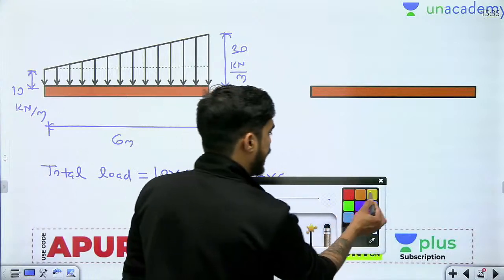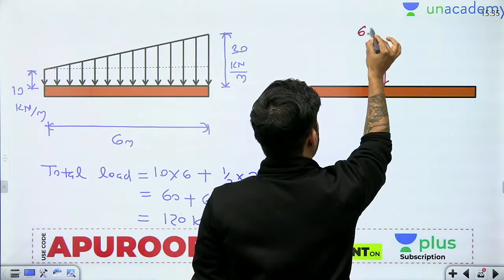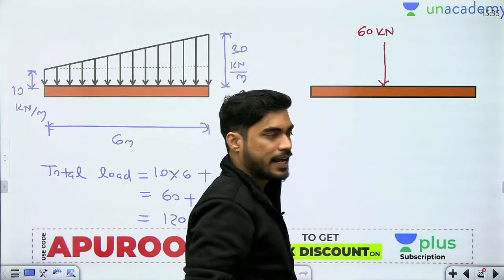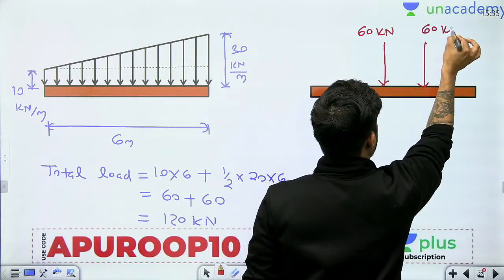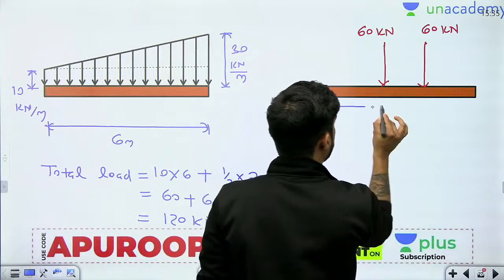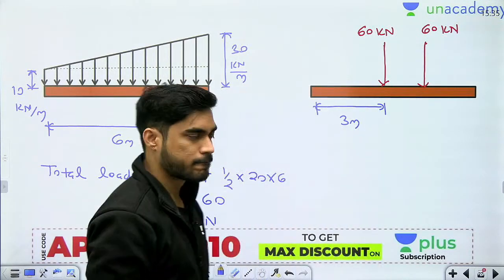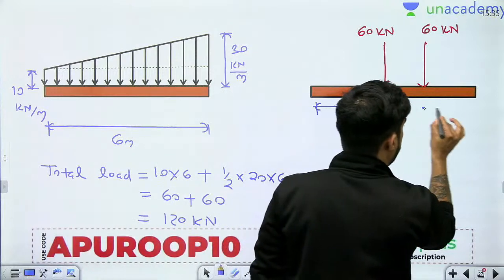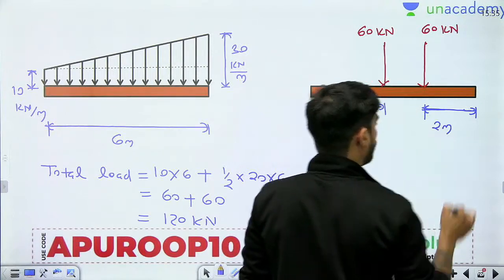So the 60 kilonewton for the rectangle will act at the center, and the 60 kilonewton of the triangle will be acting somewhere here. If you see, this distance will be 3 meter and this distance will be L by 3, which means 2 meter.